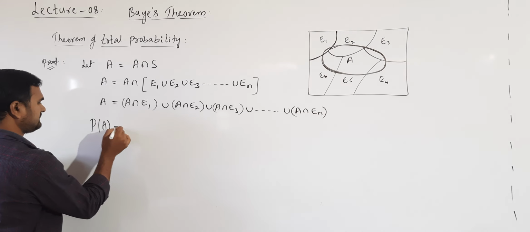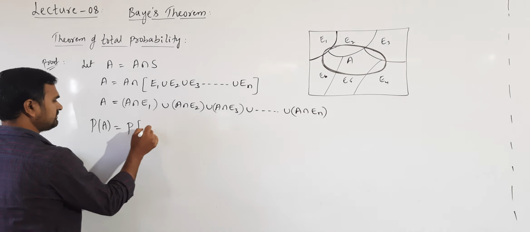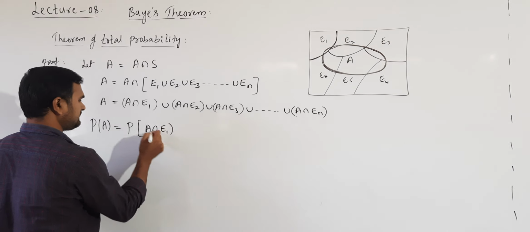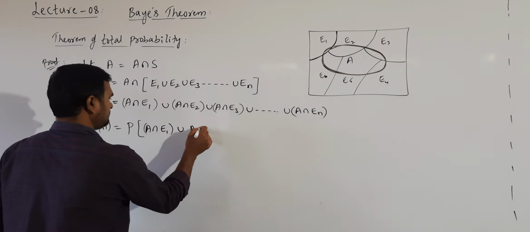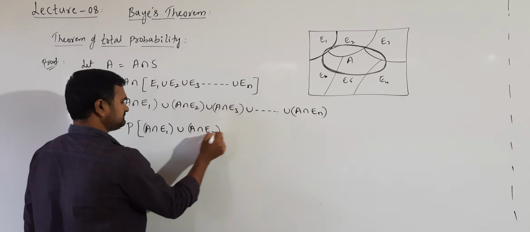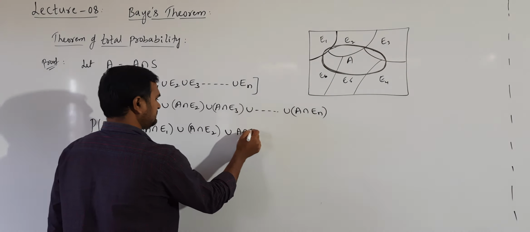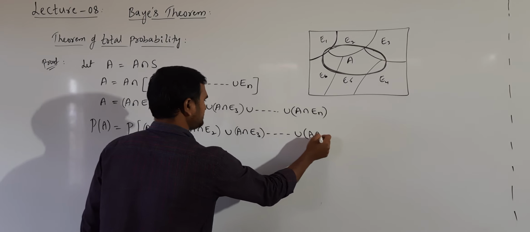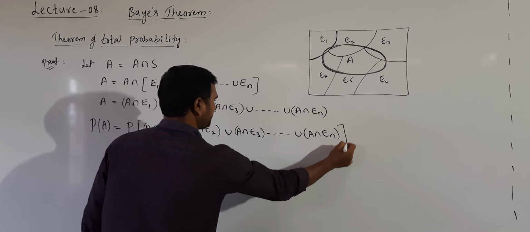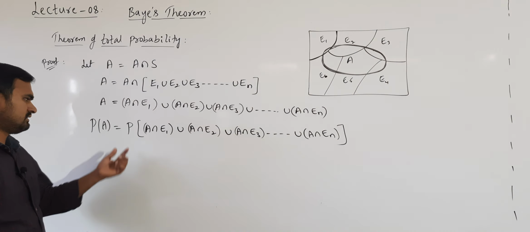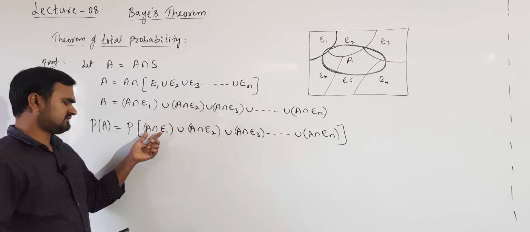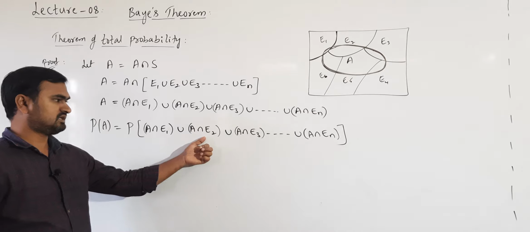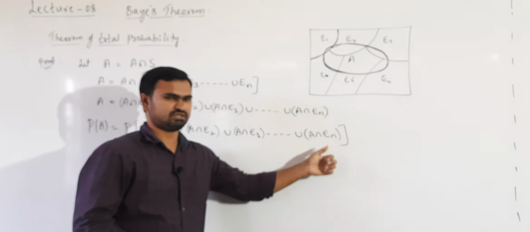Probability of A can be written as probability of A intersection E1 union A intersection E2 union A intersection E3 and so on, A intersection En. Now probability of A intersection E1 is one event, union second event, union third event and so on.